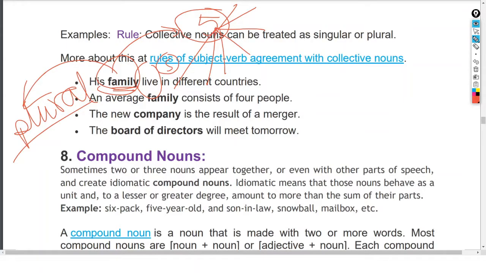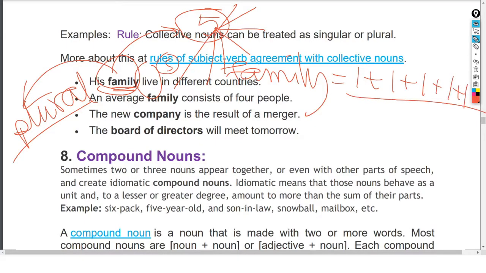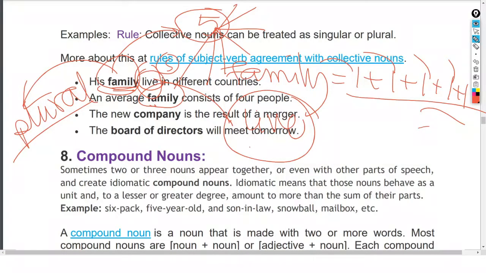Therefore, this word family here, even though it is a group of words, even though it is a collective noun, yet it refers to the individuals, and this family is the combination of these members. Therefore, we are talking about them separately, and therefore it will not take s after live. It will be live only. Now let us see the next example.